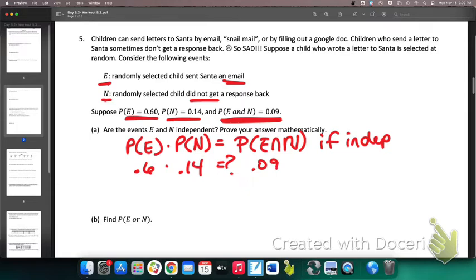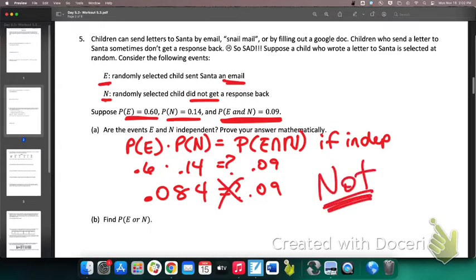What is 0.6 times 0.14? 0.084. Does that equal 0.09? No. So are these independent? These are not independent, you guys, because these do not equal each other.